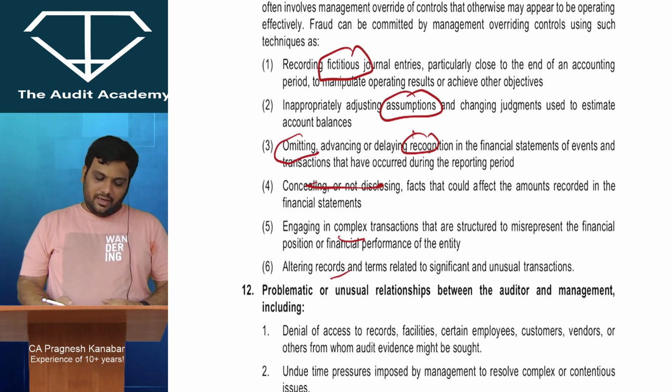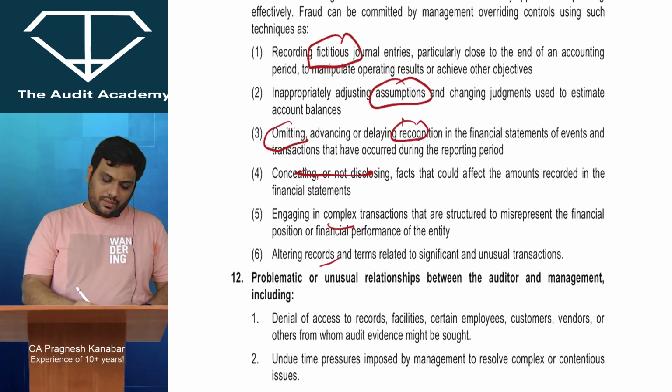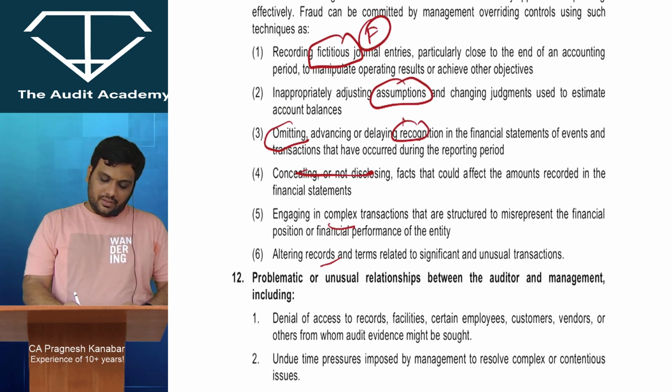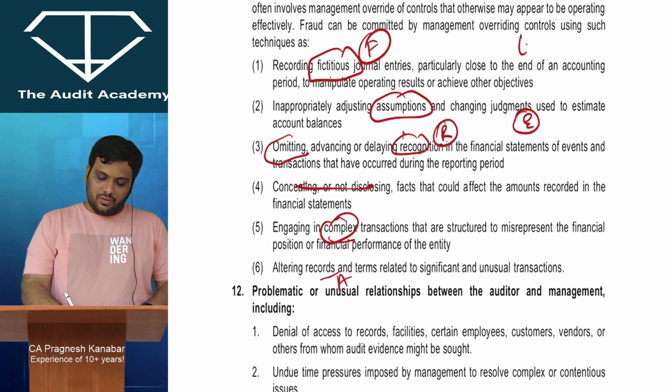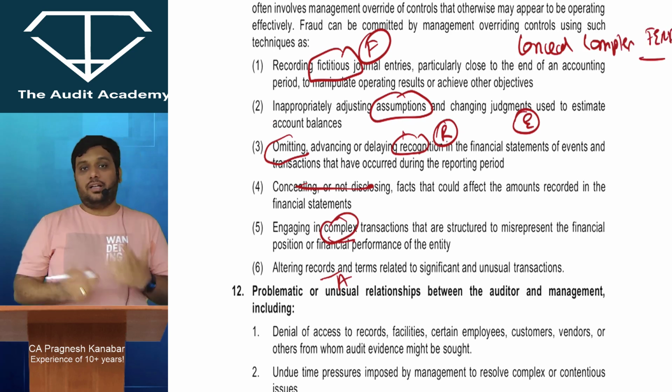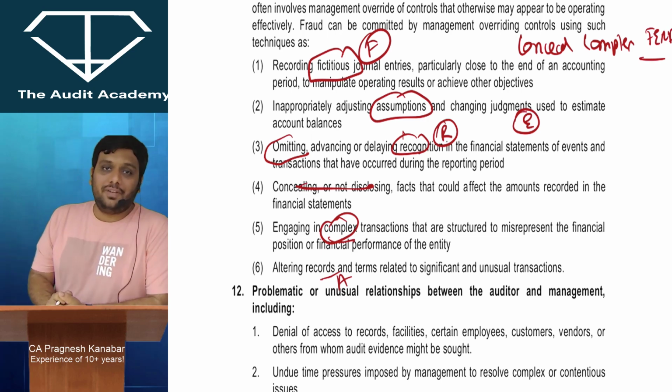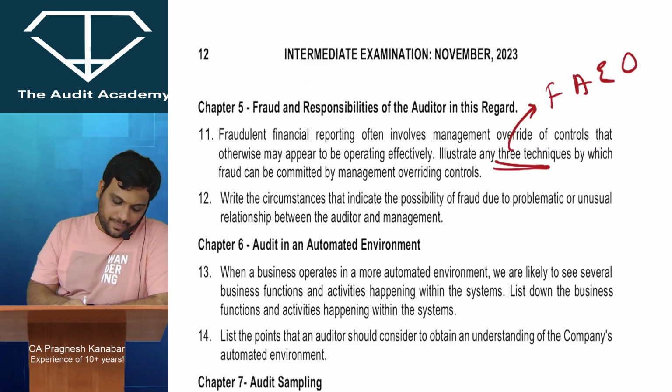Altering records. I give my students the code over here: fictitious, estimates, recognition wala fraud, altering. So conceal, hide, complex, fera. So conceal, complex, fera. You can use that code over here.